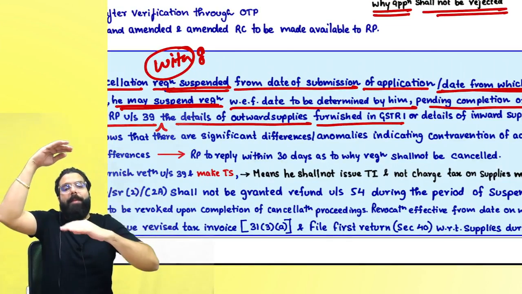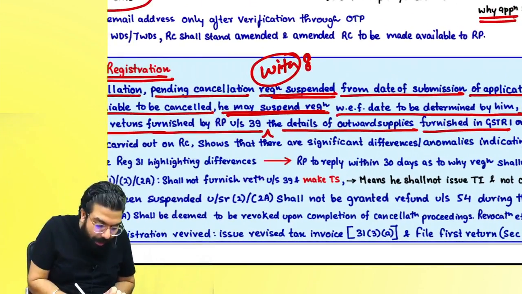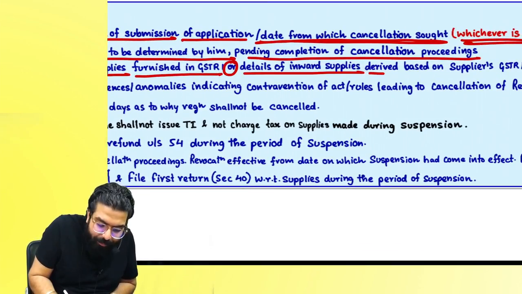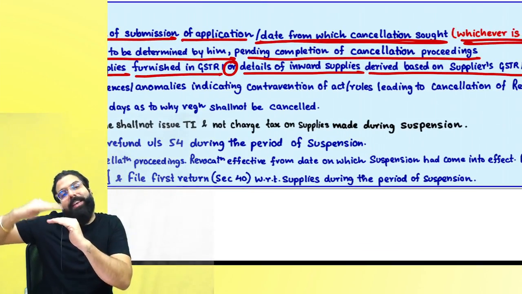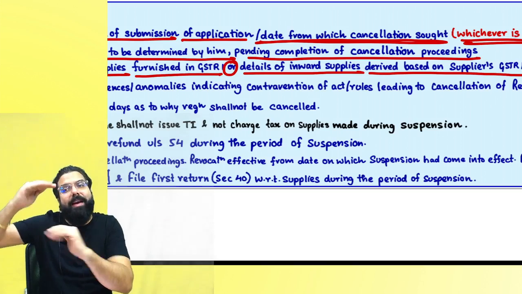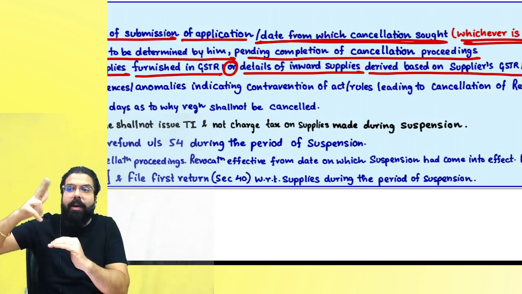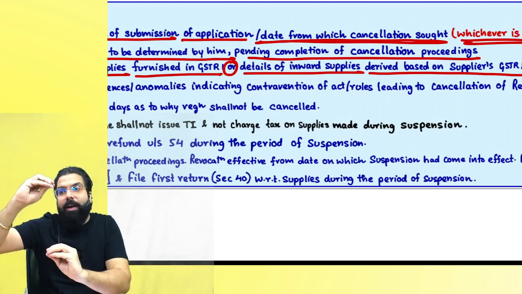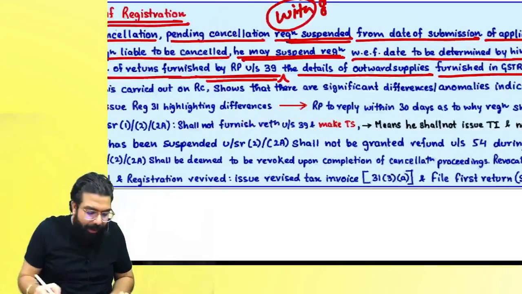Basically, the officer is comparing your GSTR 3B and GSTR 1, or comparing your GSTR 3B with details of inward supplies derived from the suppliers' GSTR 1. Basically, your GSTR 3B is compared with your GSTR 2A or 2B, which is derived on the supplier's GSTR 1.